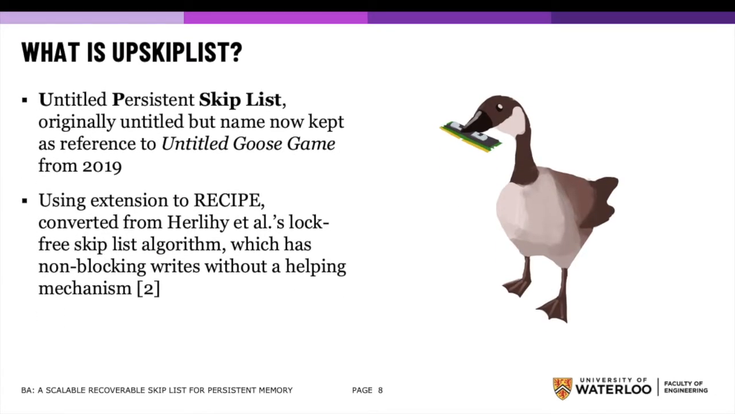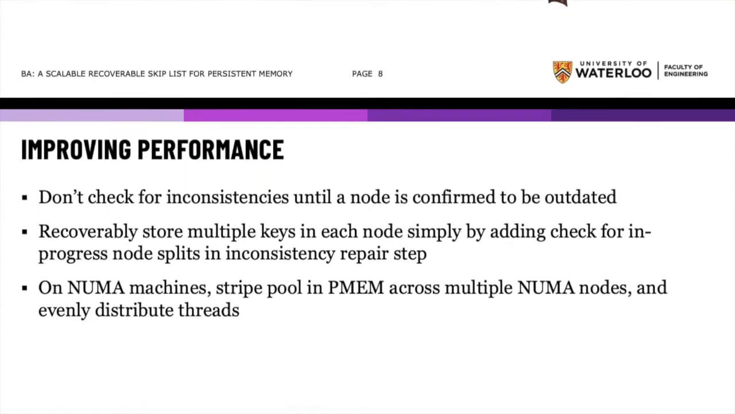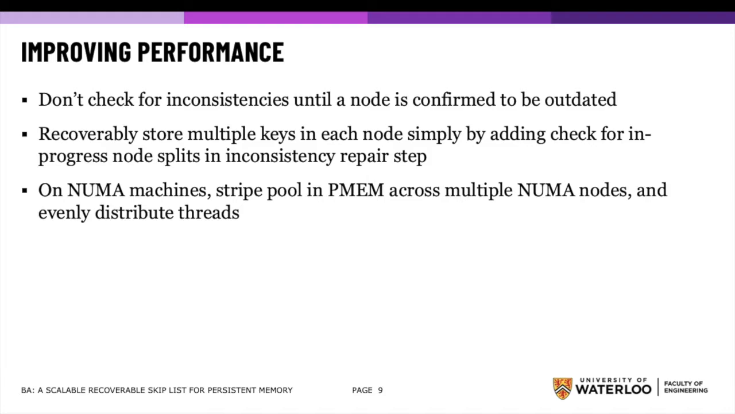That brings us to the untitled persistent skip list, or UP-skip list, retroactively named after the Untitled Goose Game from 2019. It is a recoverable adaptation of Herlihy and Shavit's lock-free skip list algorithm, which lacks helping mechanisms and has non-blocking writes. Some performance improvements can be made to this extension and to the skip list. Checking the epoch number first instead of looking for inconsistencies can tell us whether inconsistencies have to be looked for at all, saving a lot of time.